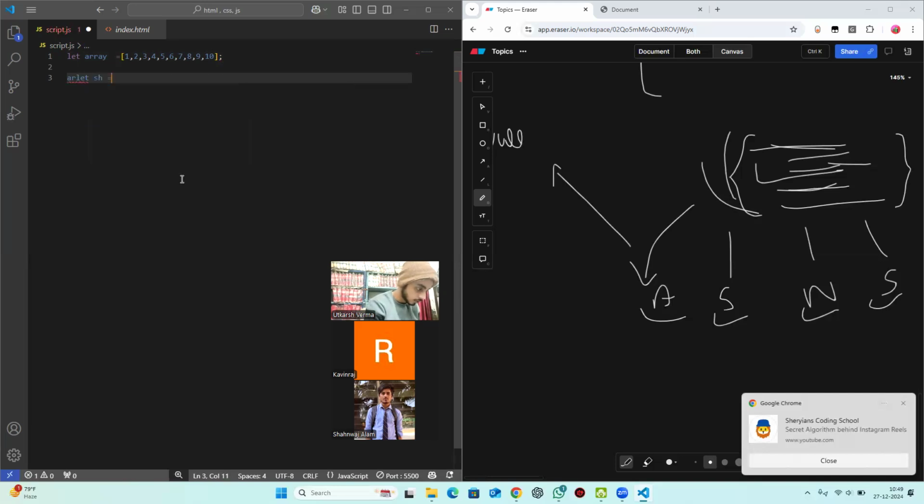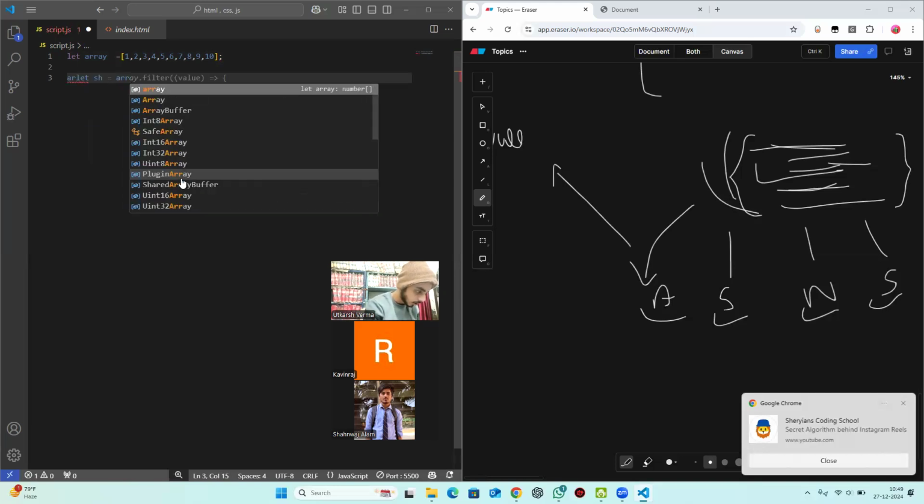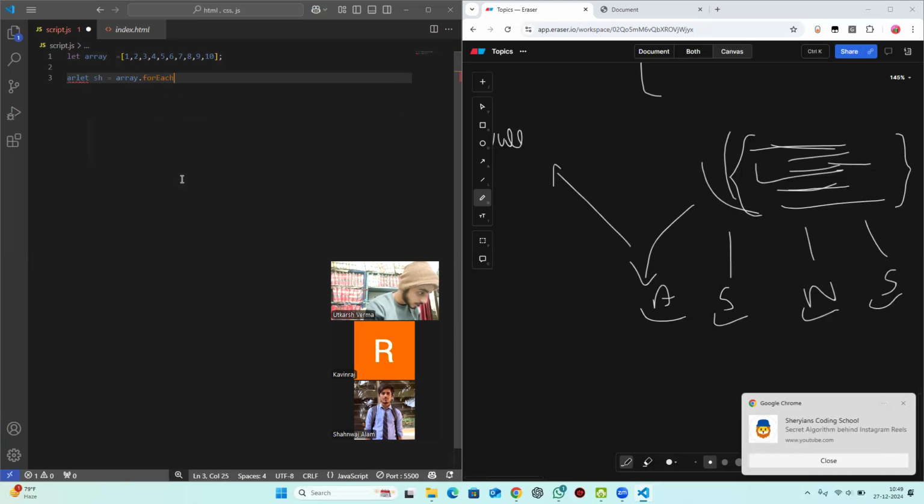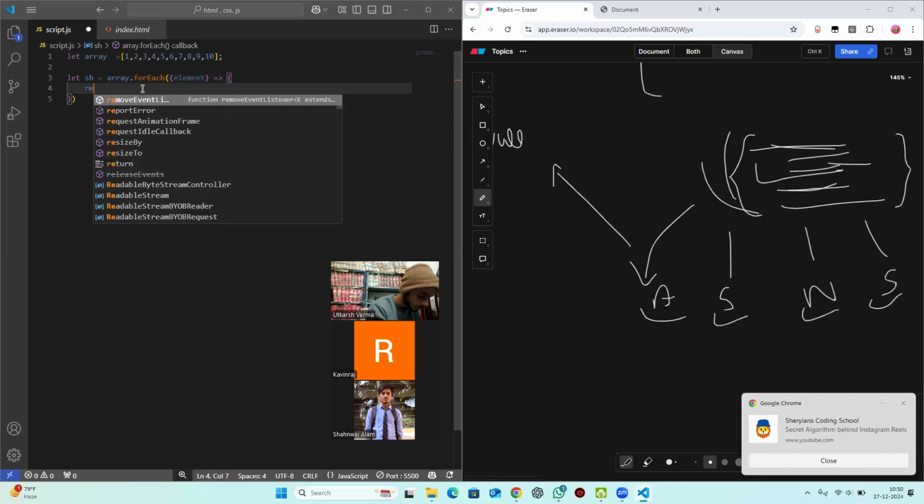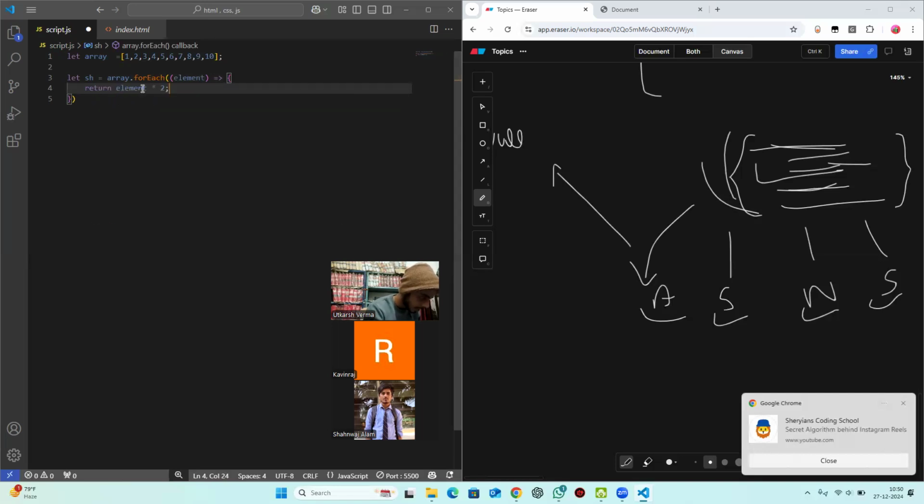And let's store this in some variable. Let sh is equal to array dot forEach, element. Now if we write return element, you see what happens.